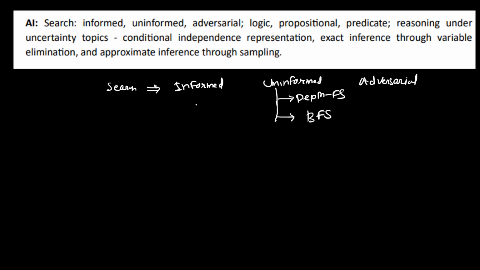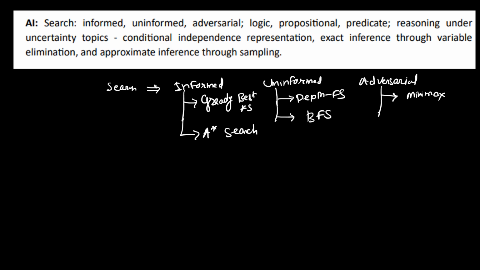In informed search strategies, we are going to discuss about greedy best first search. Then we have A star search, right? So there are different searching strategies in the AI syllabus that we are going to discuss. In the case of adversarial search, we are going to discuss about minimax.